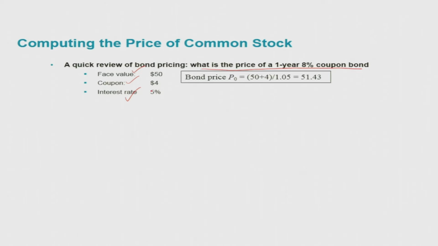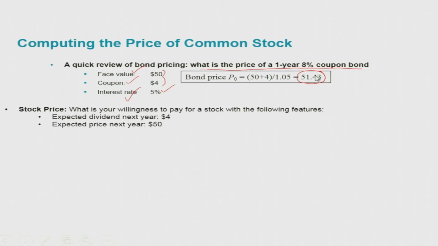Then using the formula from the previous class, with the given face value, the coupon rate of 4 and an interest rate of 5%, the current bond price is going to be 51.43.